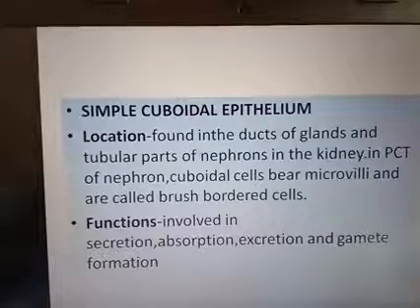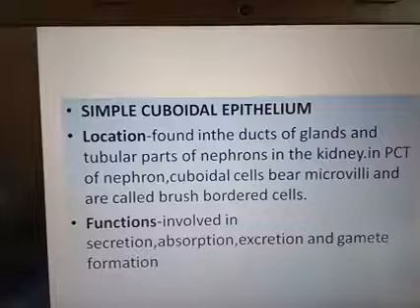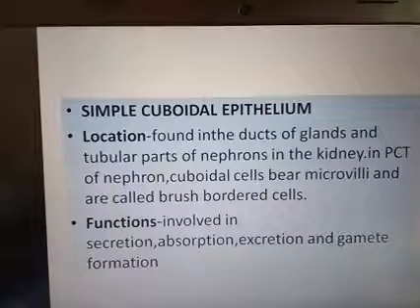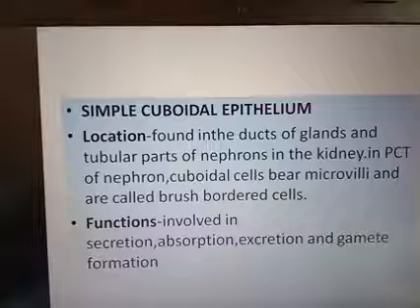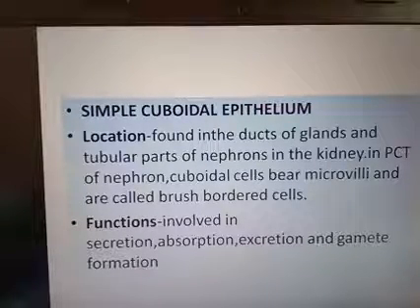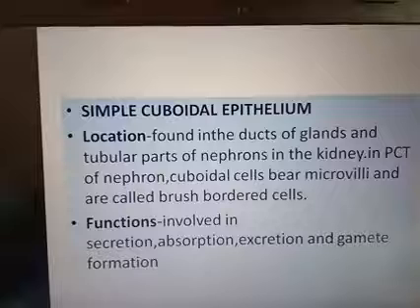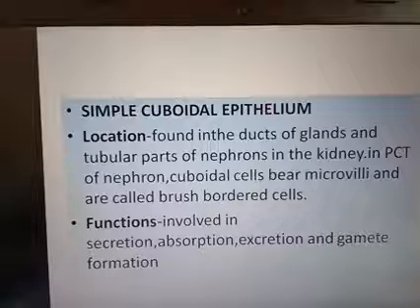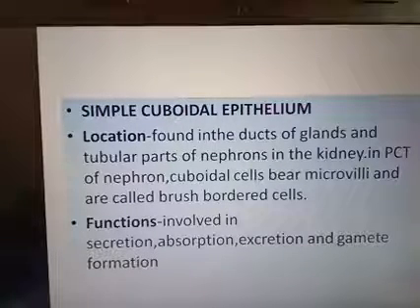In the PCT of the nephron, cuboidal cells bear microvilli and are called brush border cells. Later we will discuss the excretion in the human physiology portion. In that, we will study the PCT and the DCT. PCT means proximal convoluted tubule. It's a part of our human nephron.